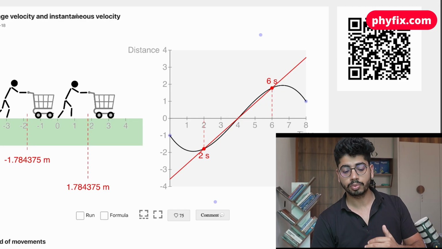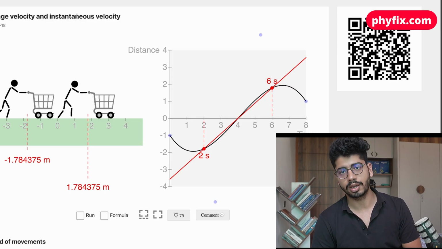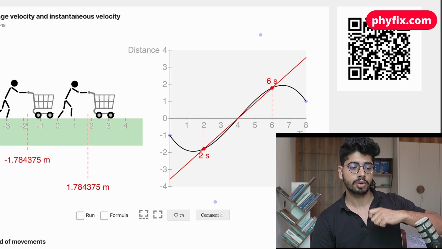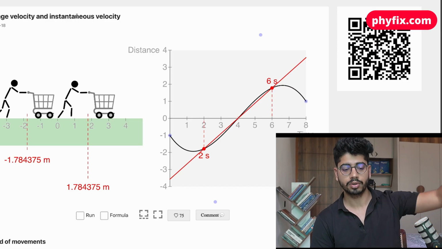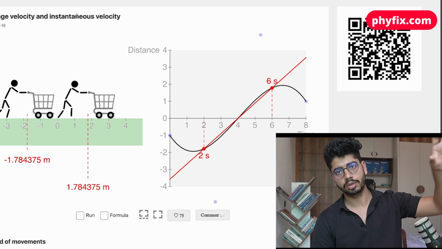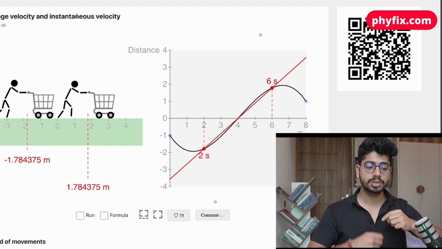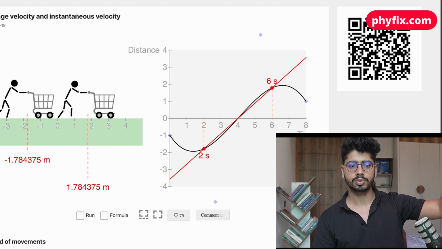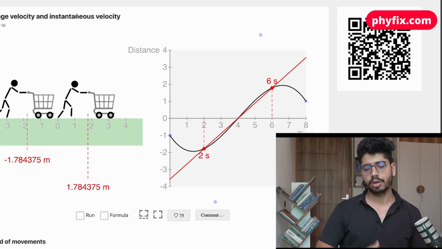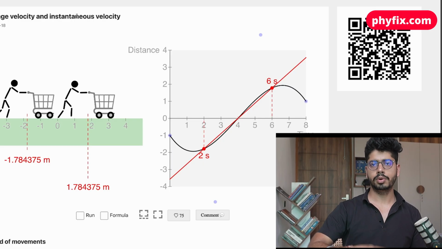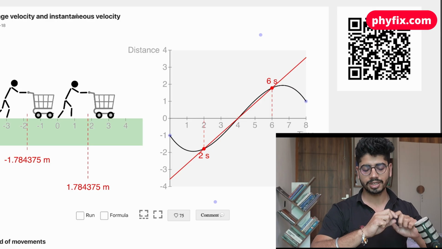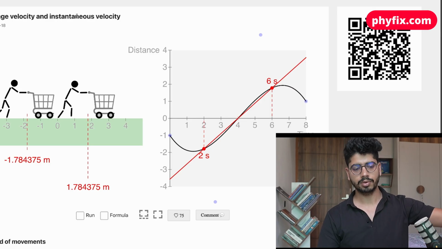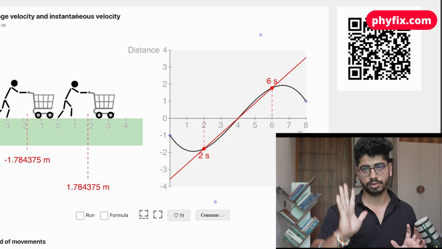But if the shopkeeper asks you what is the average velocity, you are going to say how much displacement you covered from the house to the shop and how much total duration you took to reach there. Let's suppose you took 2 hours to reach there. So total displacement over total time. This is the average you're telling.